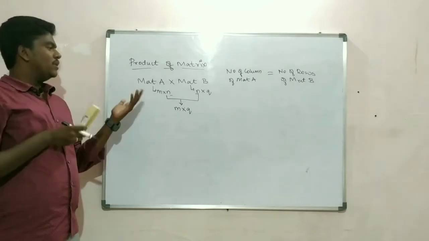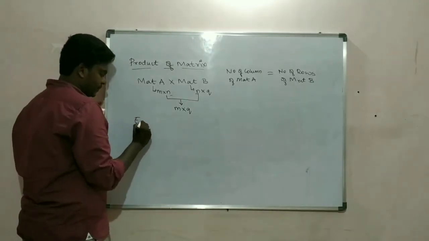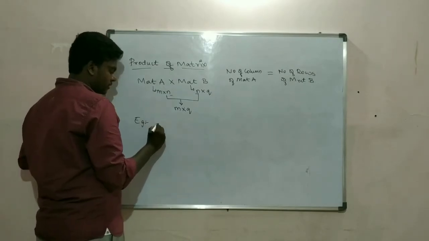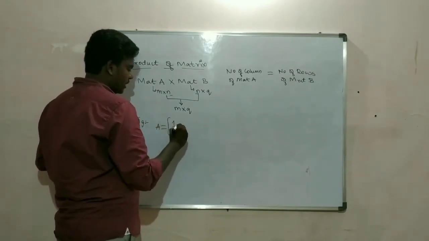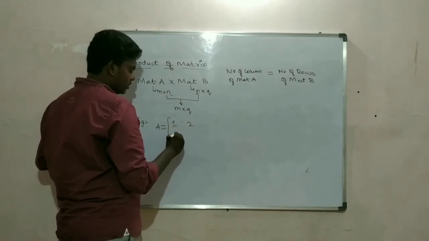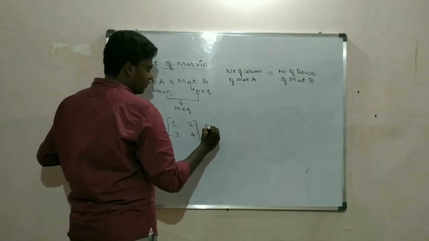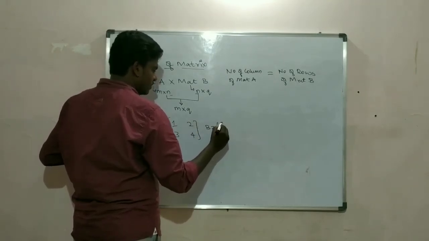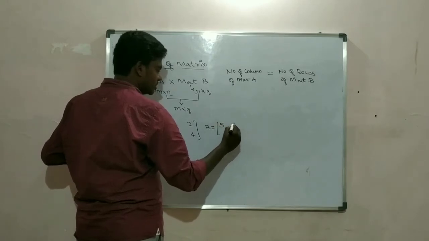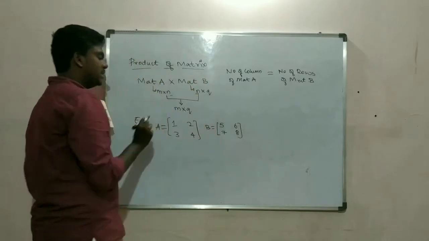Now we'll see an example, we'll understand. Example. A is equal to 1, 2, 3, 4. B is equal to 5, 6, 7, 8. First we have to see the condition.